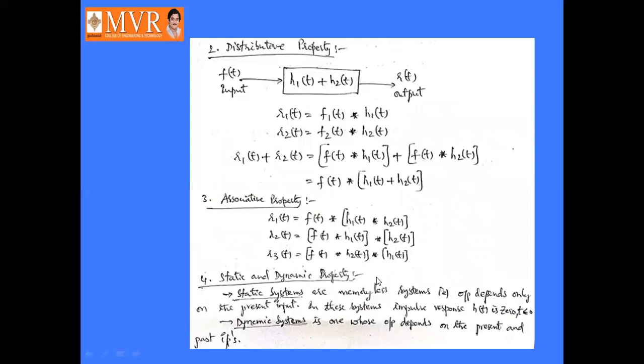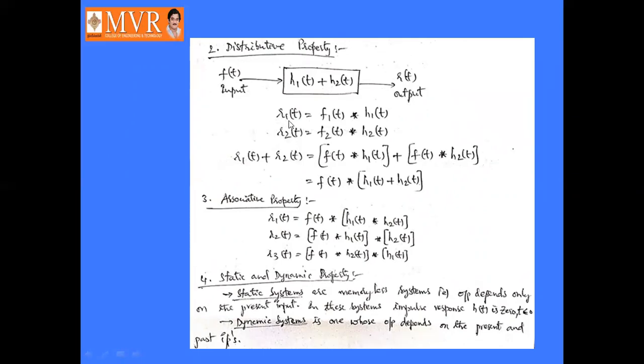Next, coming to the distributive property. Here it is diagrammatically represented as h1 of t plus h2 of t being the system having the input f of t and the output r of t. Then r1 of t can be represented as f of t convolved with h1 of t, and r2 of t as f of t convolved with h2 of t.